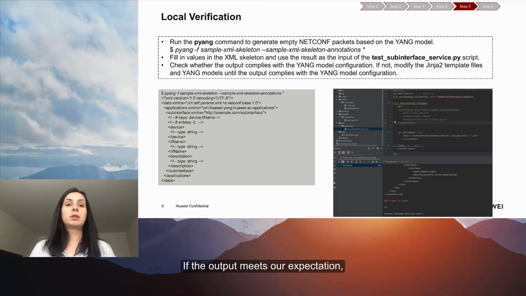If the output meets our expectation, we can then pack the project, upload it to the AOC environment, and deliver and verify the configuration in the environment. Let's look at the detailed procedure for performing local verification.